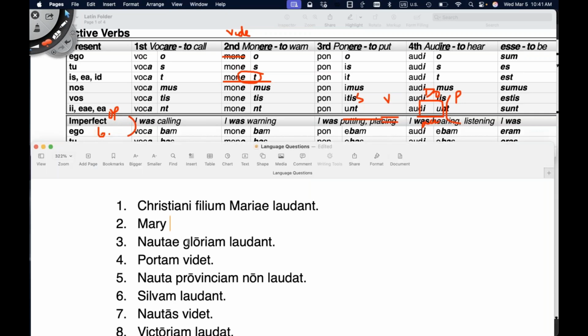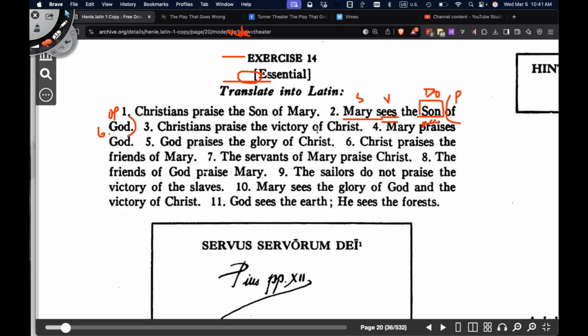So Mary, well, that would actually be Maria videt. She sees. In the restored classical pronunciation, people are going to say Maria videt. Okay, she sees the Son of God. We don't need to do anything with the article adjectives because Latin doesn't have any articles, so we'll eliminate that. She sees the Son.